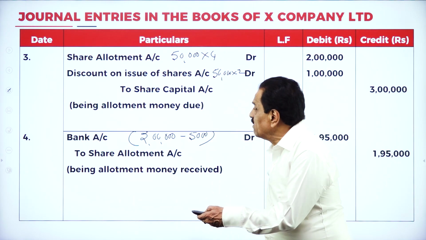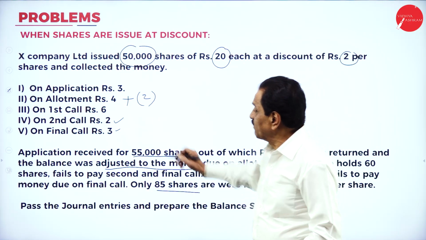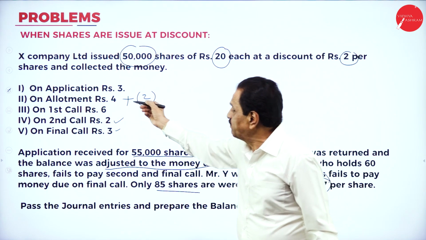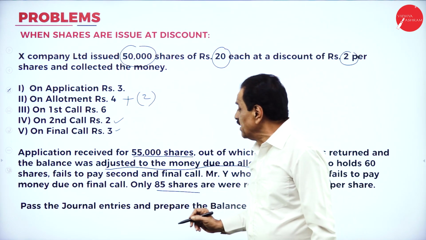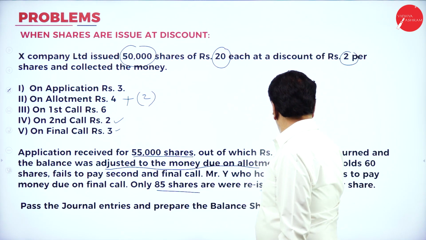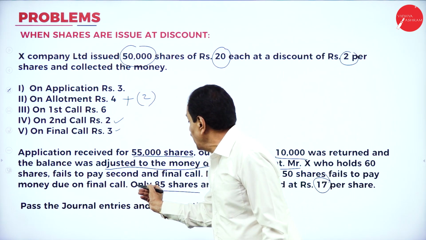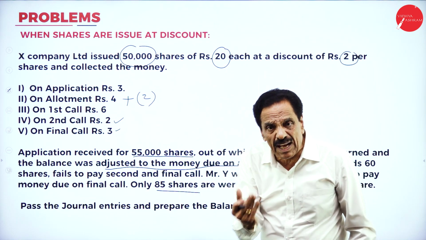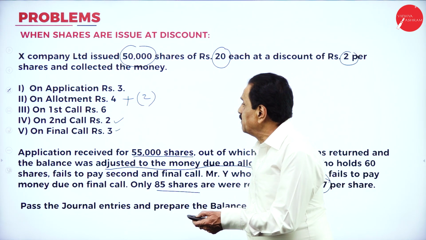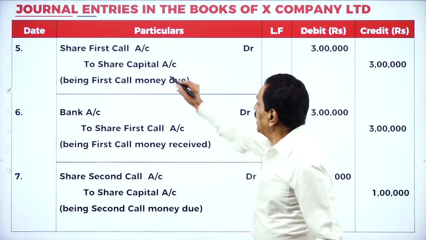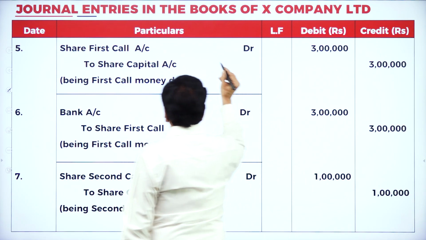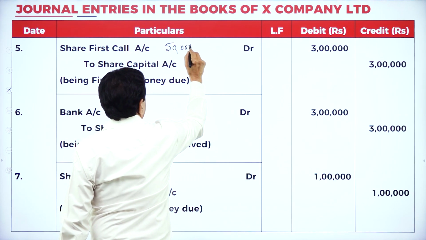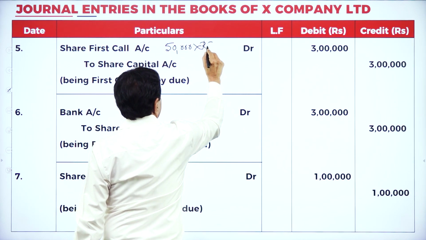Due entry for the first call. See the question. What is the first call money? 6 rupees. On how many shares? 50,000. 50,000 into 6 is 3 lakh. Here, if we see now, Mr. X, who holds 60 shares, fails to pay the second and final call. So no chance; all have paid the first call money. We'll go to that first call. Share first call account debit 50,000 into 6 rupees.